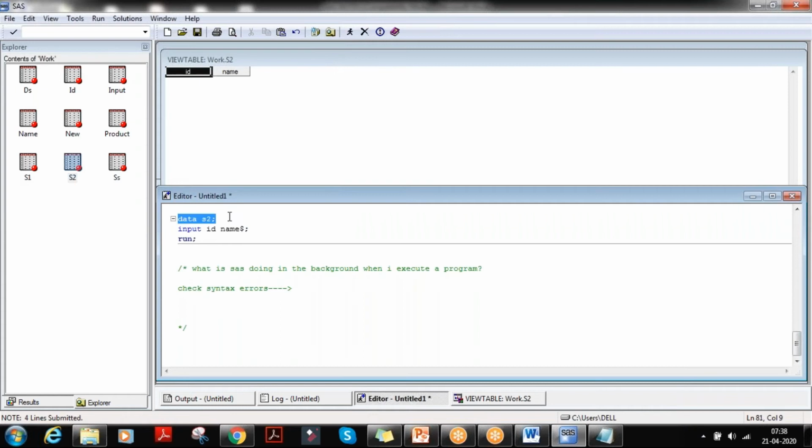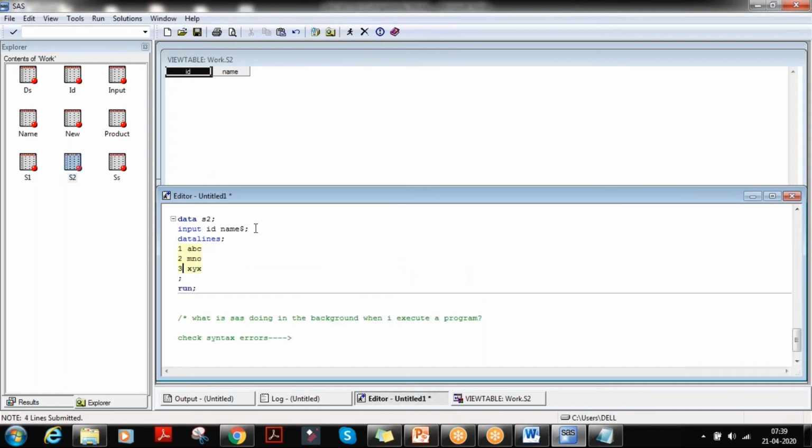So the first step is done. The second step is done. The next step is data lines, right? So the first is completed, the second is completed. Then it goes to data lines. In data lines, it will take all the data lines into the input buffer.